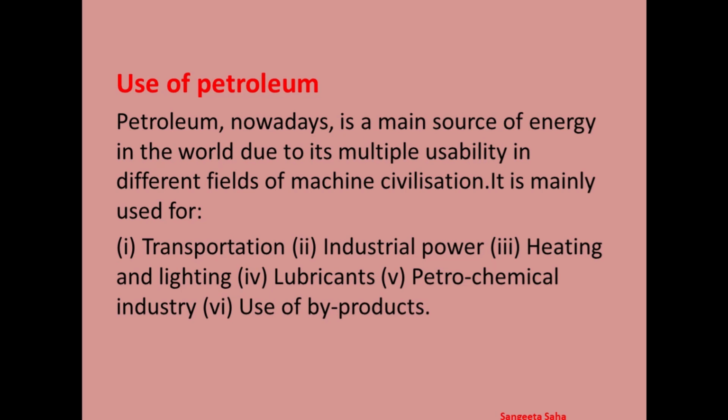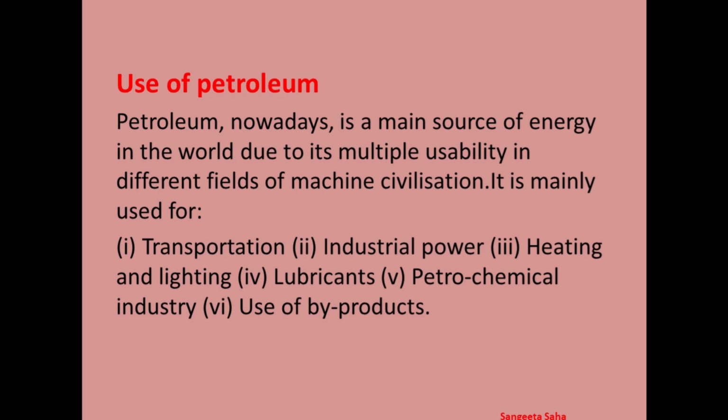Next, it also helps in the petrochemical industry. Both petrochemical and chemical industries use petroleum byproducts as raw material because it is used to produce chemical fertilizers, synthetic fibers, synthetic rubber, nylon, plastic, pesticides, and insecticides, perfumes, dyes, paints, carbon black, and sulfur. So, petroleum plays a very important role in our life.